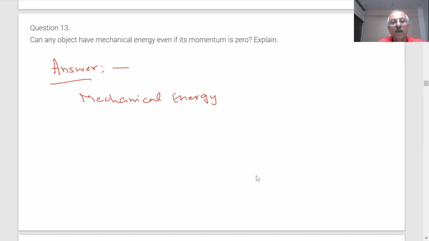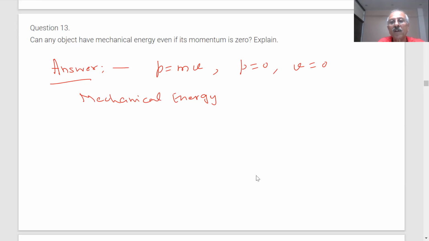Because mechanical energy is the sum of kinetic energy and potential energy, and if momentum is 0, since momentum is the product of mass and velocity, the velocity is 0, so kinetic energy will be 0, but potential energy will not be 0. Mass cannot be 0; the body has to have some mass.